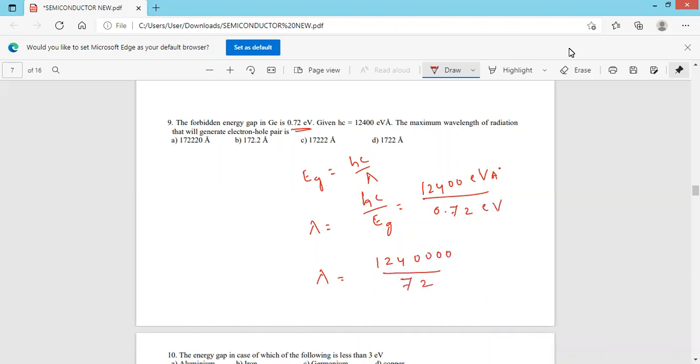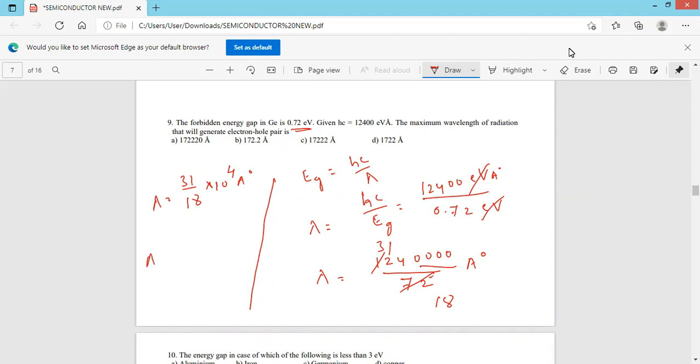The electron volt cancels, remaining is Angstrom. Now 72 goes into 124 once, remainder 52, and so on. Lambda is equal to 31 by 18 into 10 to the power of 4 Angstrom.